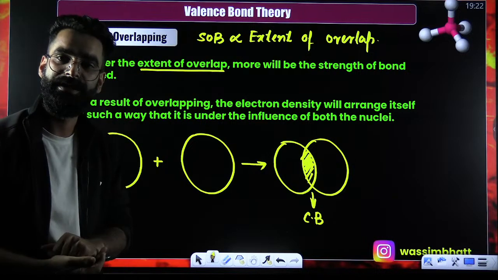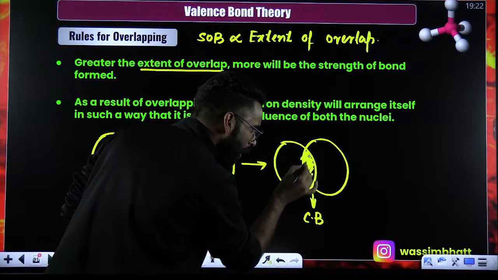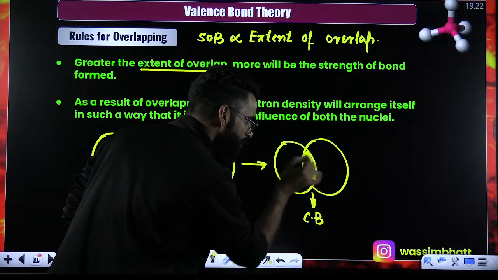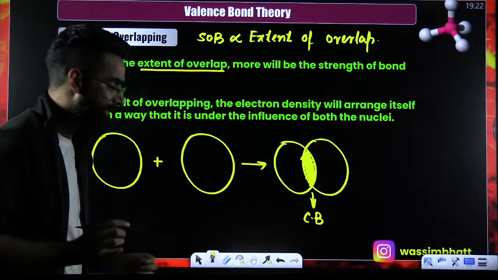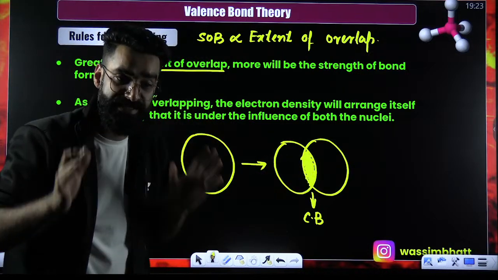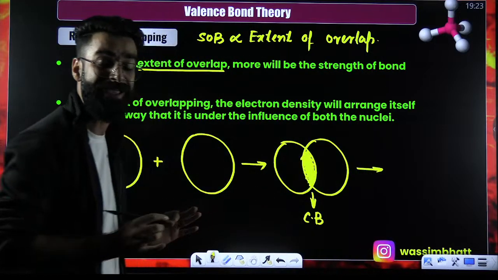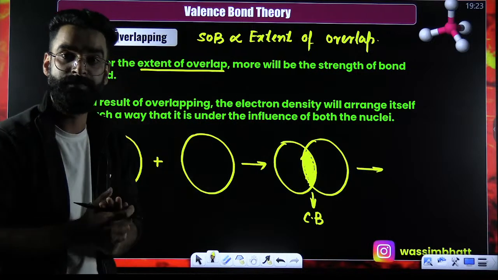Now, remember one thing. My dear students, once this merging is done, this electron density is common to both atoms now. This electron density is going to arrange itself in such a way that it comes under the influence of both the nuclei.